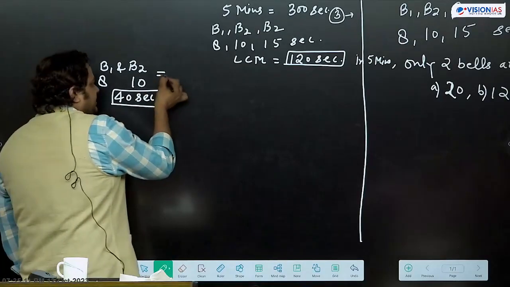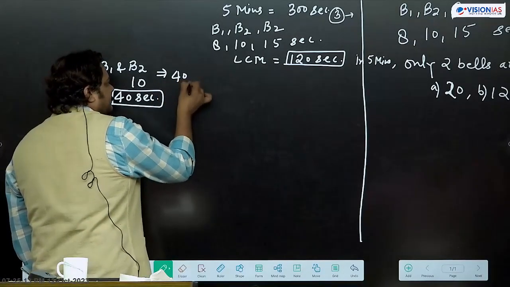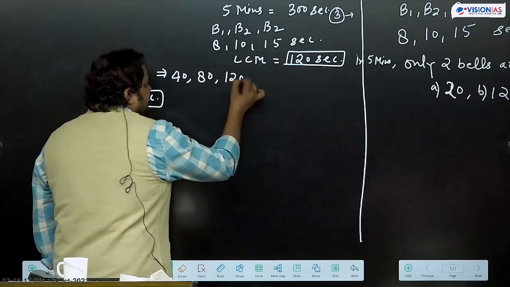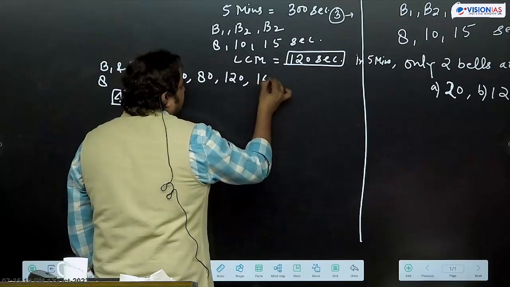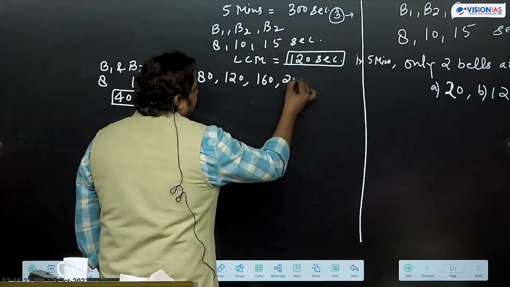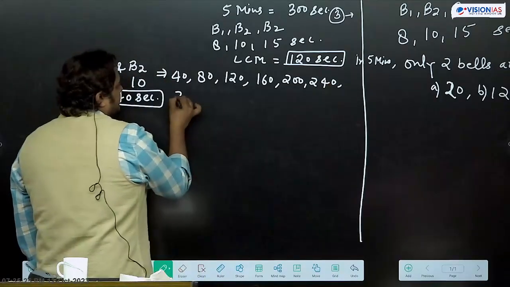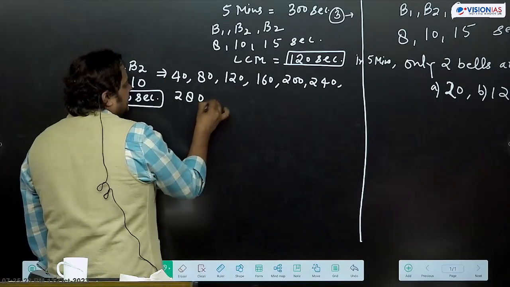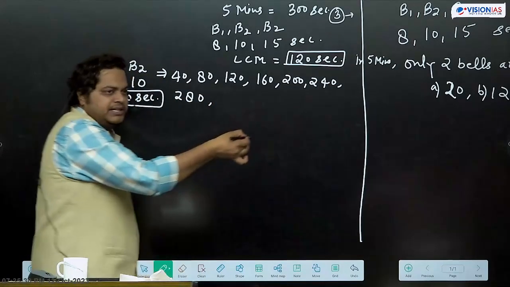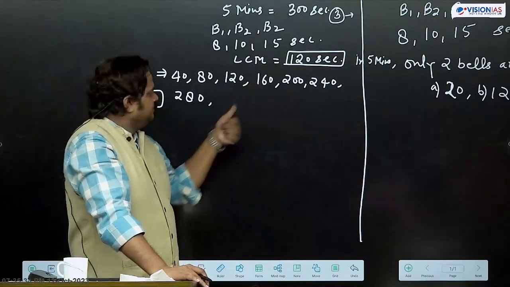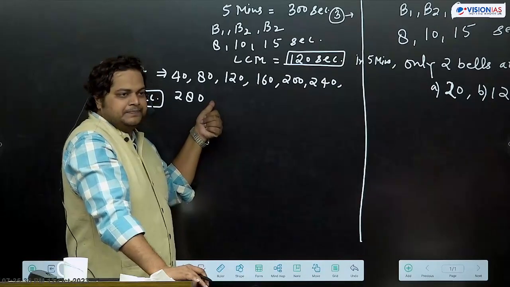So they will ring this way 40 second पे, then 80 second पे, 40 का table, 120 second पे, then 160, 200, 240, 280, then 320 पे they will ring together. But we have time limit 300 second का, so we'll take till 280 only.